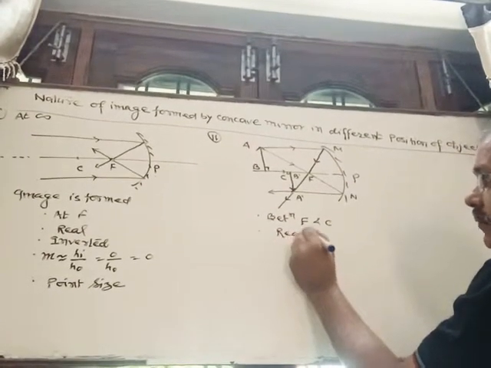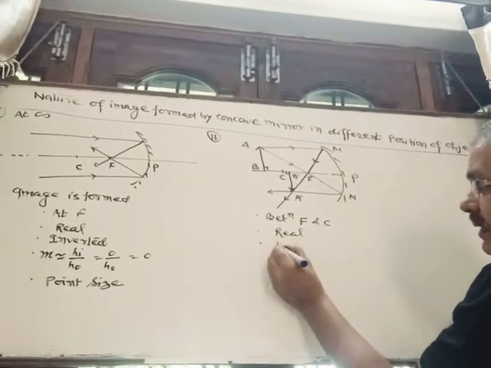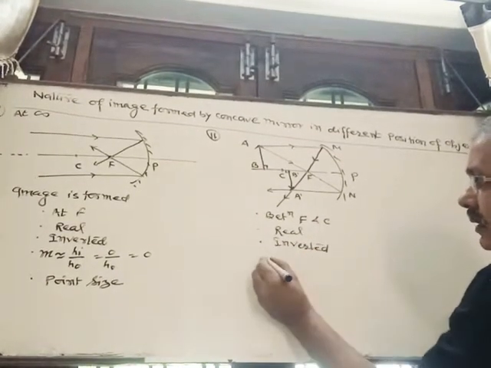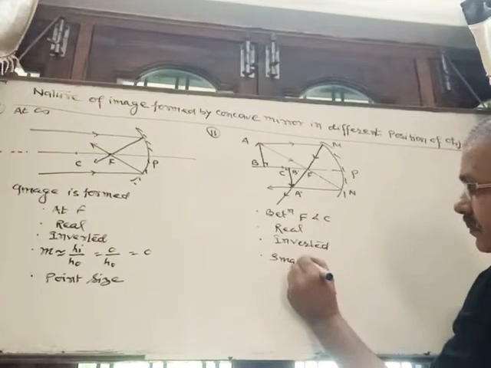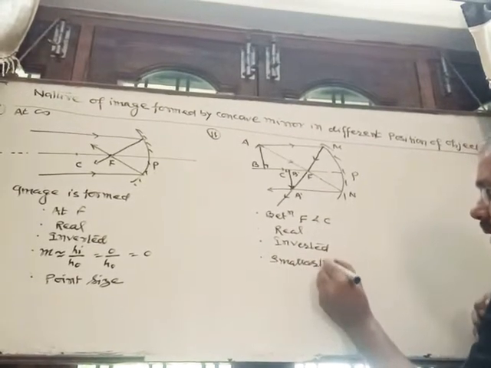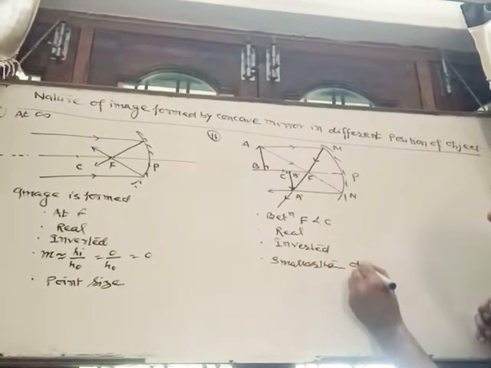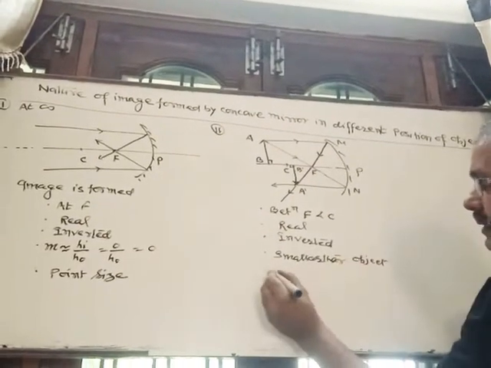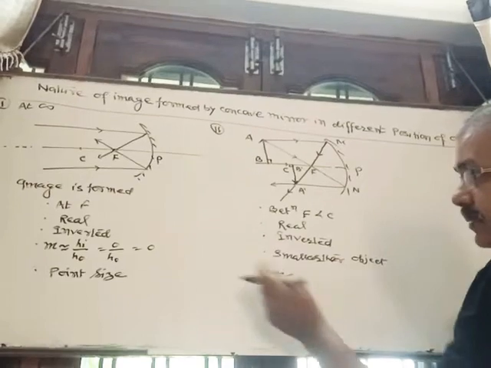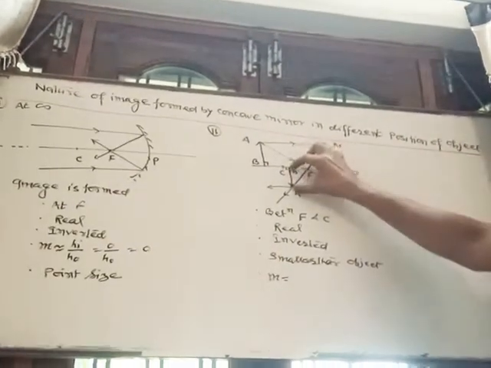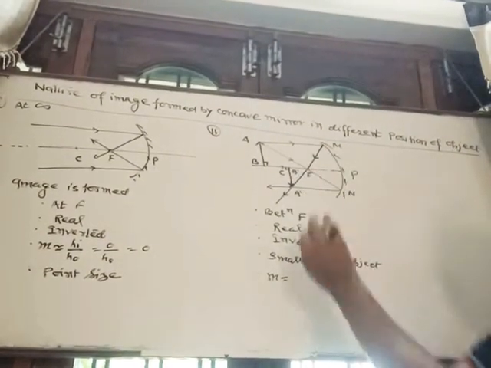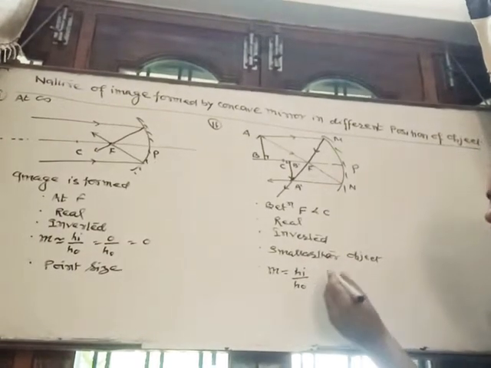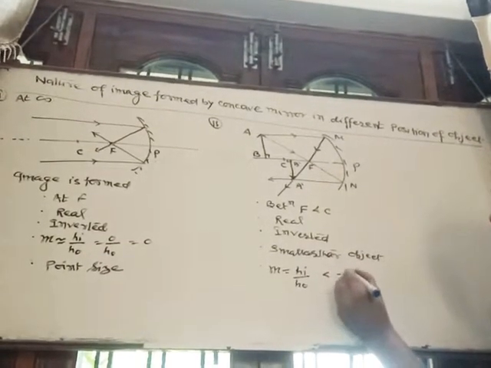Real because it is in front of the mirror, and if it is real, it is inverted. Smaller than the object. And see here its magnification, height of image by height of object. Here the height of image is less than the height of object. The numerator is less than the denominator. So its magnification is less than -1.